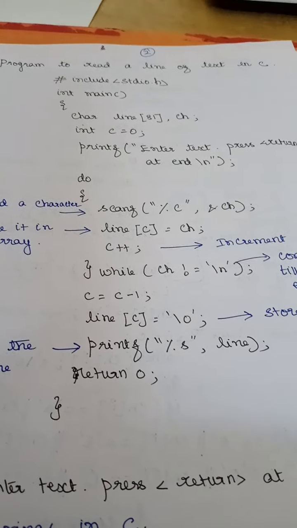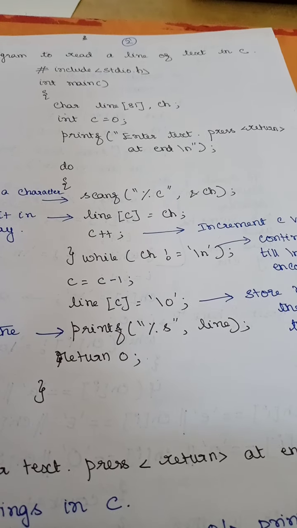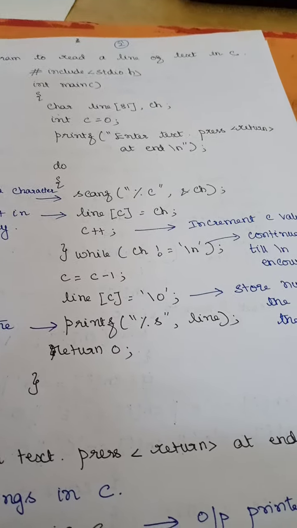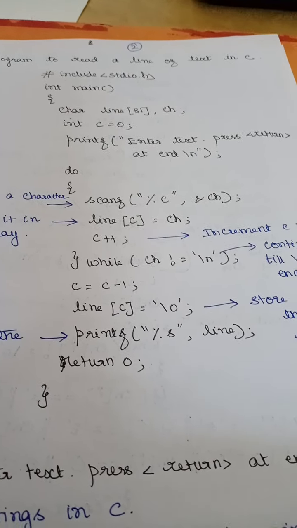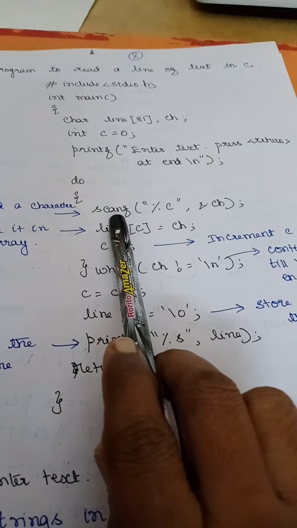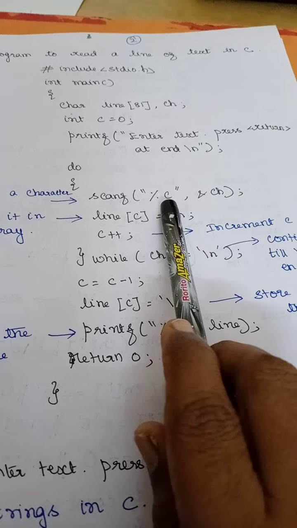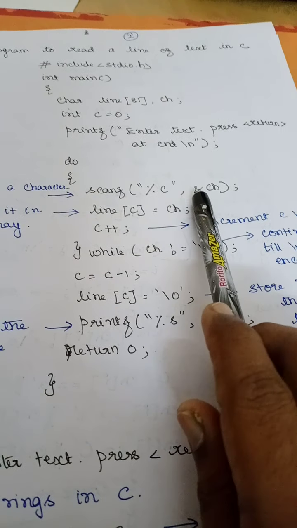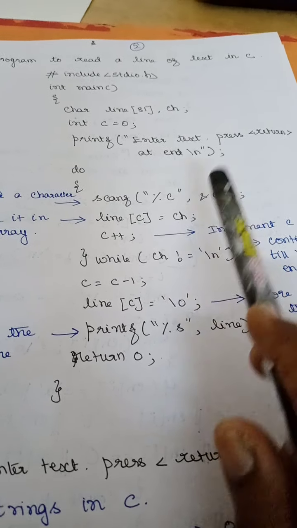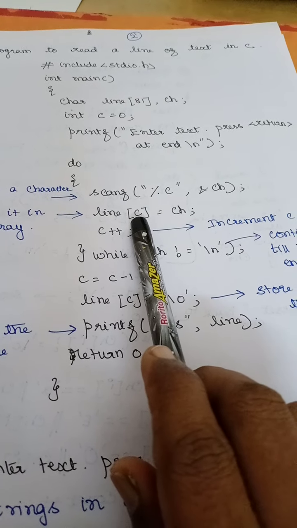So I cannot use percentage s here. I have to use percentage c to read character by character, and then store it in a character array. Since I am using percentage c and reading a single character, I need to use an ampersand here. And then I am storing the character in the line array.